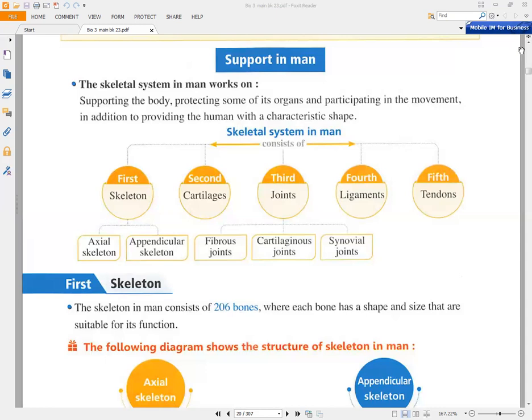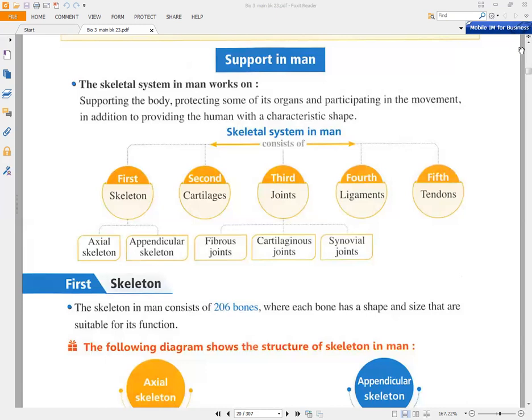So if the muscle makes contraction or relaxation by the action of the nervous system, the muscles will affect what? The bone. So the skeletal system will move. In addition to that, it provides the human with the characteristic shape. If you look at your bones, you will find that they keep your shape.